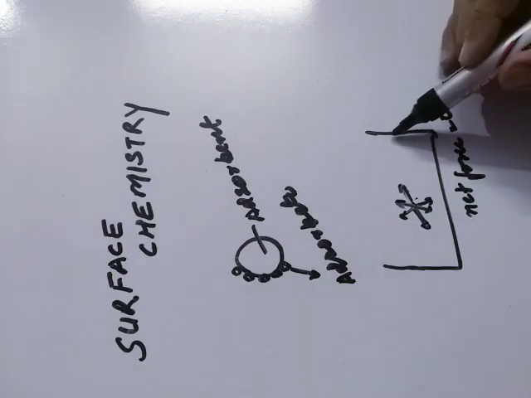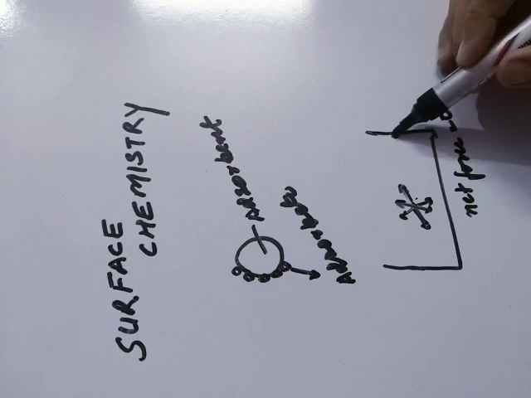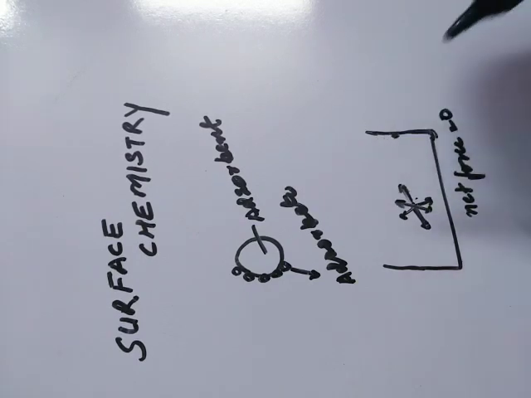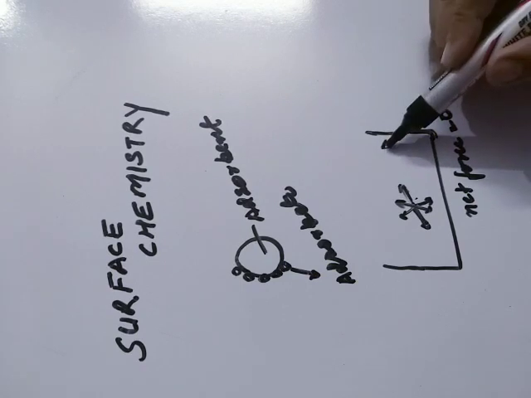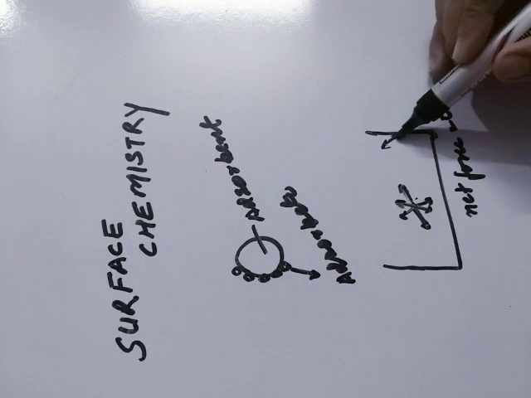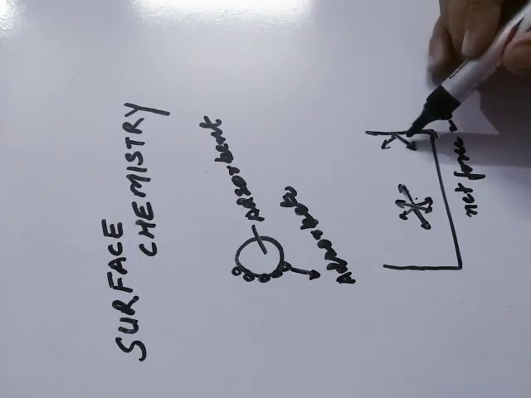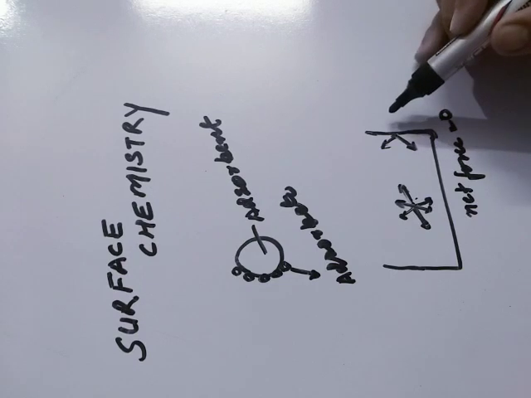But the molecules present at the end or surface are attracted by other molecules on one side, but on this side no molecule is attracting. Same thing here, some molecules are attracting this side, but here no molecule is going to attract.